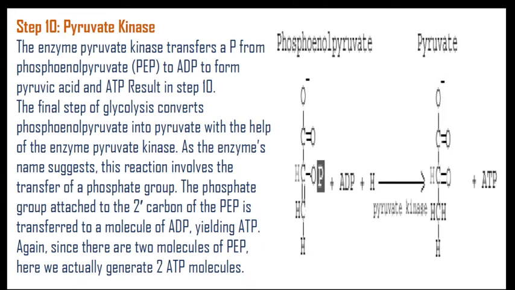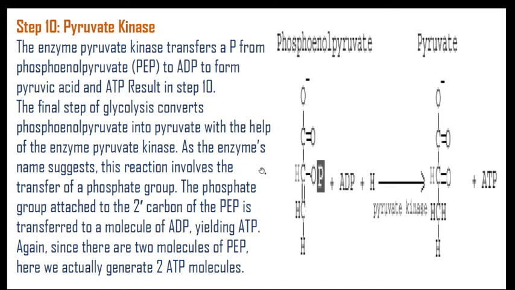And at last, step 10, pyruvate kinase. The enzyme pyruvate kinase can transfer a phosphate from phosphoenolpyruvate, meaning PEP, to ADP to form pyruvic acid, and ATP results in step 10. The final step of glycolysis converts phosphoenolpyruvate into pyruvate with the help of the enzyme pyruvate kinase. The enzyme name suggests this reaction involves the transfer of a phosphate group.